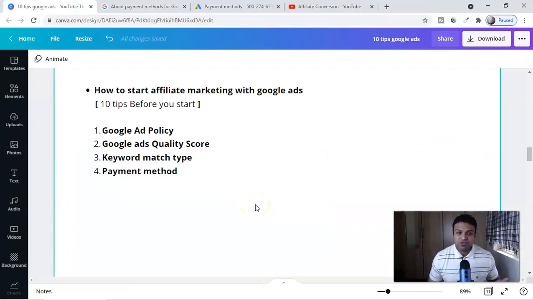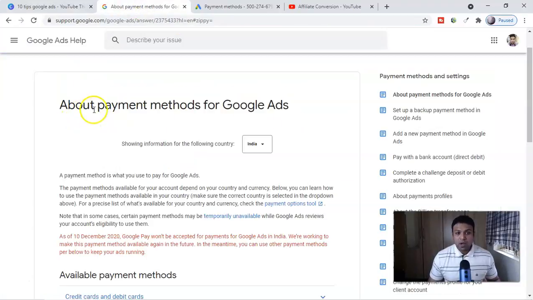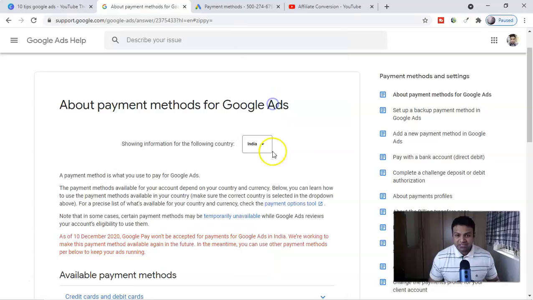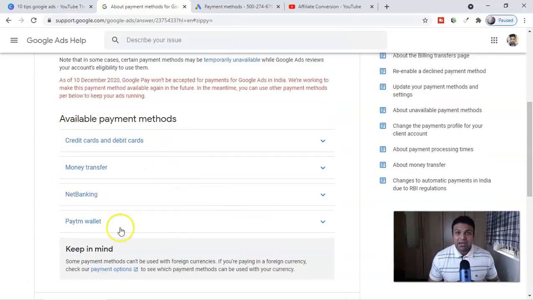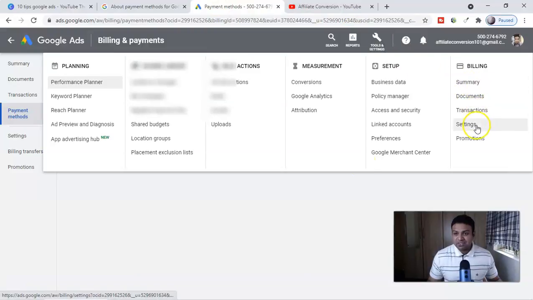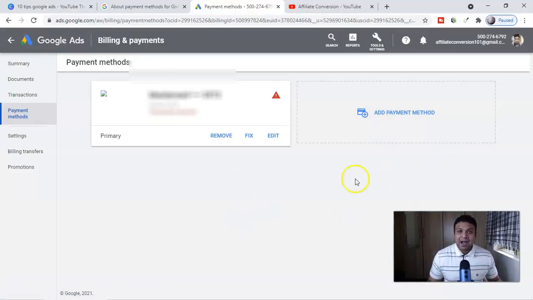The fourth tip before you start your affiliate campaign, guys, is your payment method. Here you can see you have to go to payment methods for Google Ads, and according to your country, every country has different payment methods. So you can select that and see what kind of payment method they are allowing for your country. Make sure, guys, you select one payment method, and if you want to add a debit card or credit card, do not keep changing them. You can go to tools and settings, then settings, and here you can add your payment method.